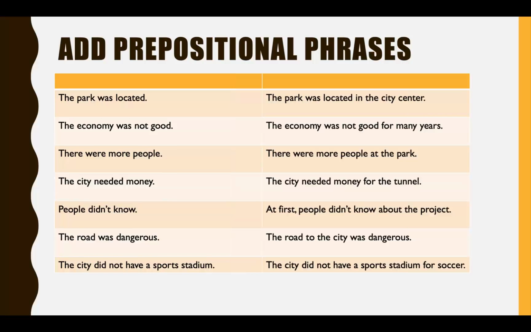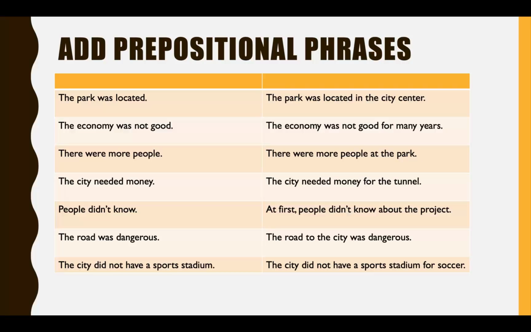Here are mine. So I added, the park was located in the city center. Makes that sentence much better. The economy was not good for many years. I added information about time. There were more people at the park, about the place. The city needed money for the tunnel. Now the next one. At first, people didn't know about the project. I've got 2 prepositional phrases there.